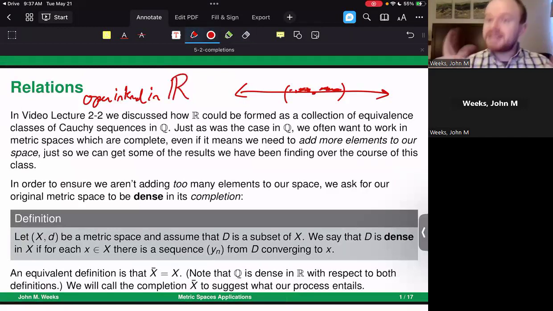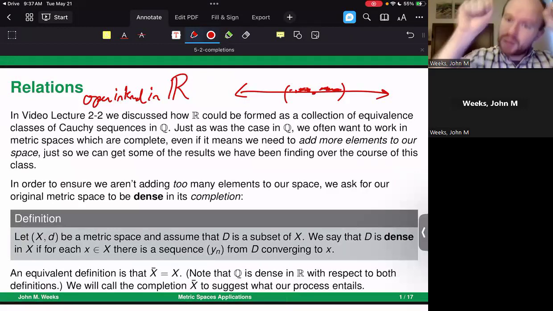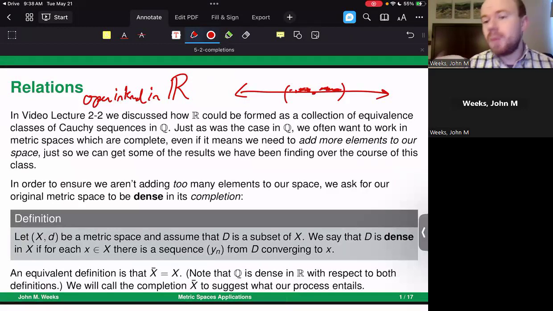Well, now that I have this same sort of picture that I've been looking at, notice that I have an open interval here on the real number line. And what's more, the rational numbers are always contained within any open interval that I choose. There's at least one rational number inside of every open interval that I can construct on the real line. That's exactly the definition of density. So the sequential definition is what is given down here, but I'll explain it in terms of the open and closed sets that we've been working with.